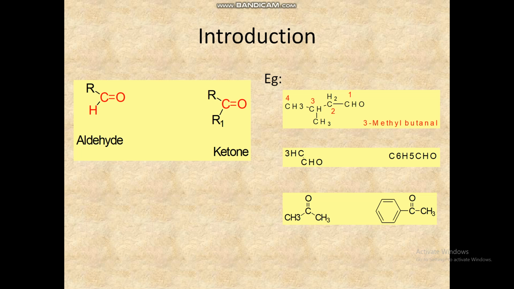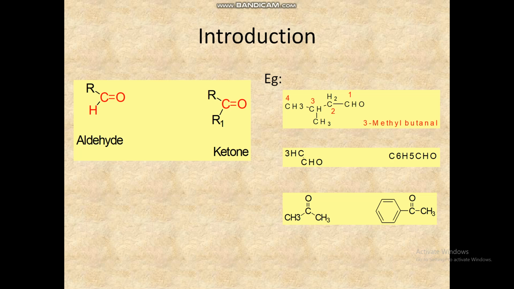Introduction. Carbonyl compounds are the compounds containing the C double bond O group. Aldehydes and ketones are the two major examples of carbonyl compounds. Aldehyde contains the functional group CHO, that is RCHO, where R is an alkyl group or aryl group.